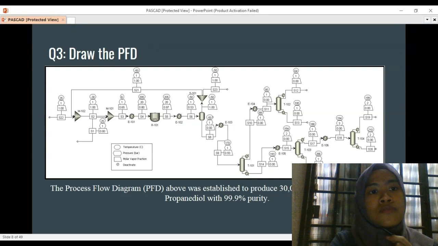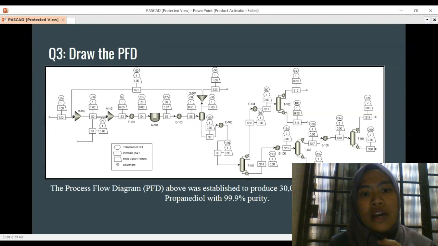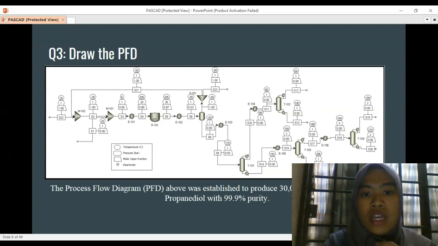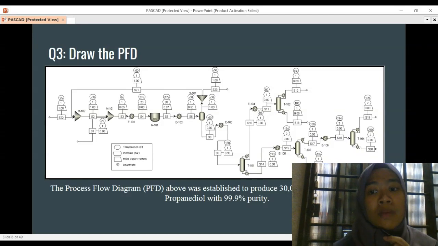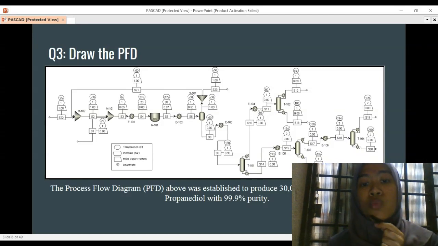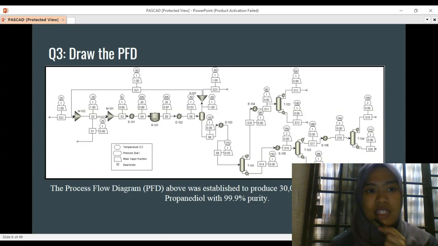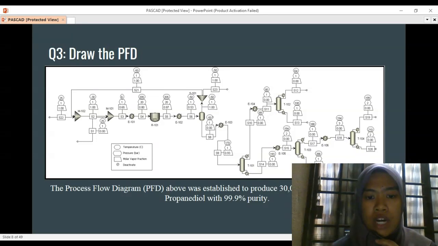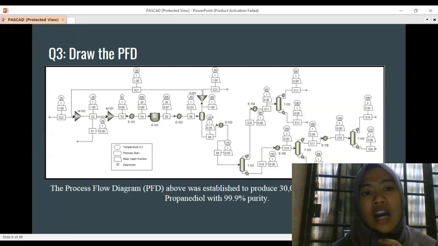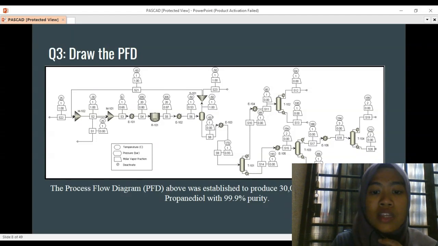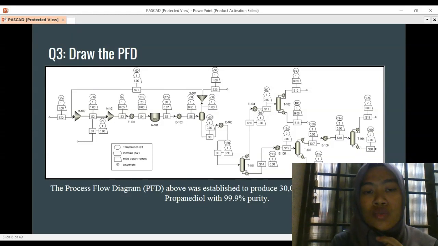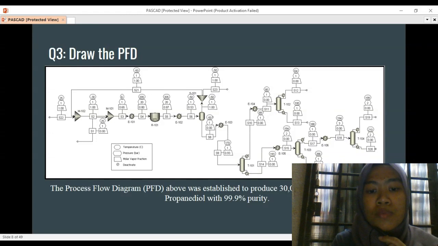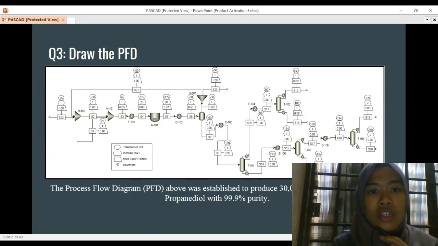And then for question 3, we are required to draw the PFD. This PFD is established to produce 30,000 metric ton per annum of 1,2-propanediol with the purity of 99.9%. We mix the raw materials, and then heat exchangers either heat up or cool down. For example, E101 will heat up the component to enter the reactor, and at the reactor two types of reaction occur, which produce propylene glycol, water, ethylene glycol, and also methanol.